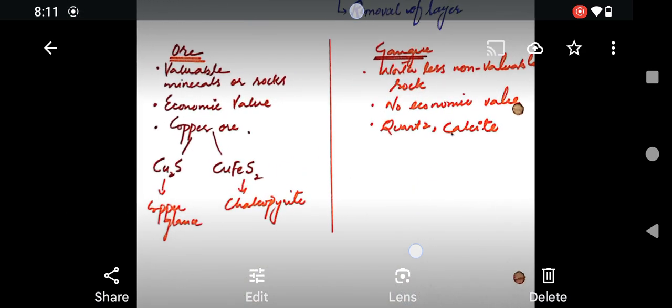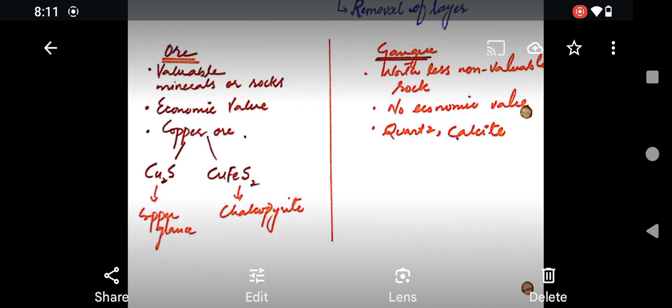And here's the difference between the ore and the gangue. The question is already mentioned in the first part of the lecture. What is the difference between the ore and the gangue? The ore is a valuable mineral or rock, and from an economic point of view, it has a good economic value. Examples of ore are copper glance and chalcopyrite, which we already studied before.